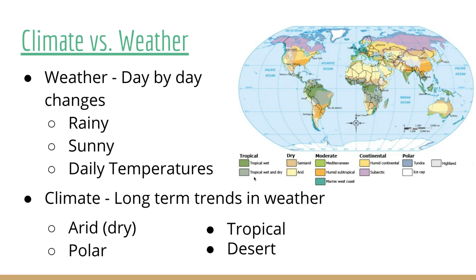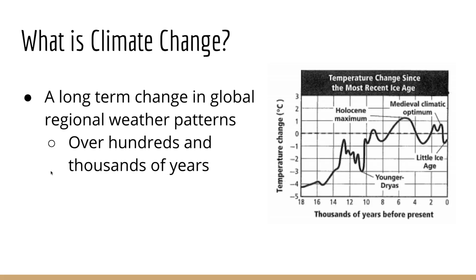So weather is that day by day. It can change. Climate is a long-term thing. We need to keep that in mind when we're talking about climate change, so we're talking about the trends over a long period of time.